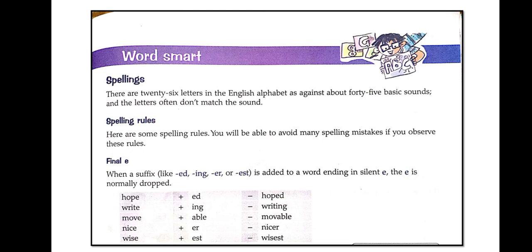When a suffix like ed, ing, er or est is added to a word ending in silent E, the E is normally dropped. For example, I have put examples on the screen; you can check in the textbook also. Hope plus ed, hoped. Write plus ing, writing. Move plus able, movable. Nice plus er, nicer. Wise plus est, wisest. So I hope you have understood.